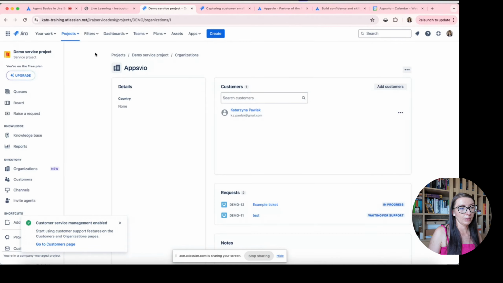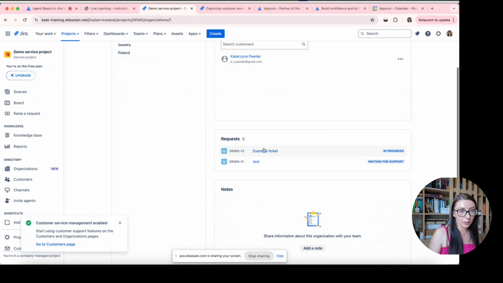So here I have my organization and I have this new field, and I decided it's a text field in this case, so I put here information that this organization is from Poland. Here we have the list of customers which are added to this organization. We also have the list of requests with which this organization is shared.